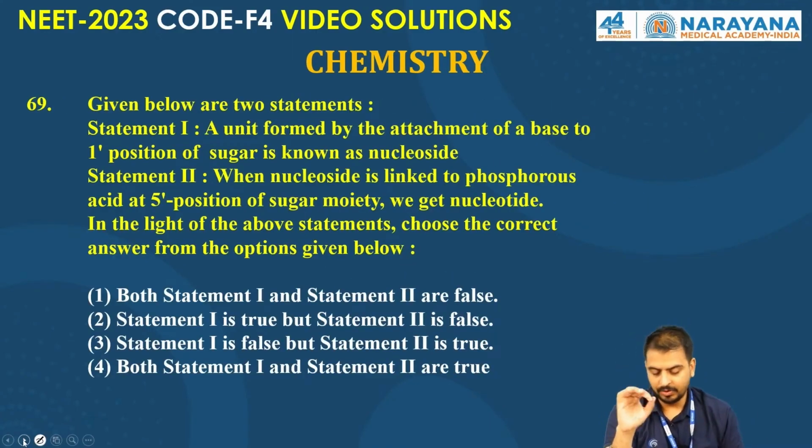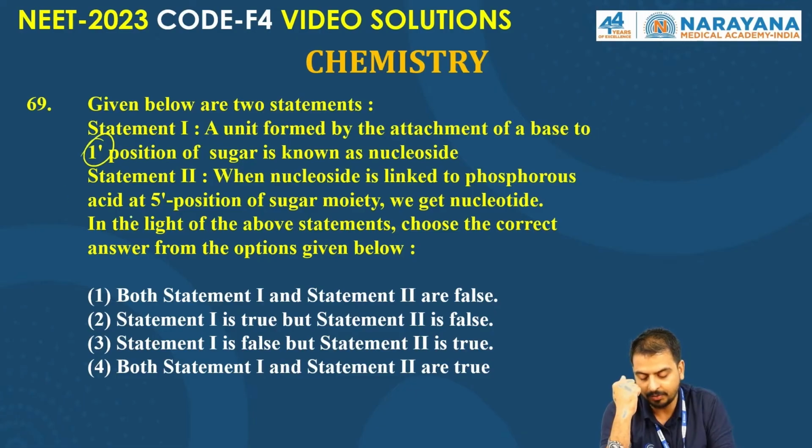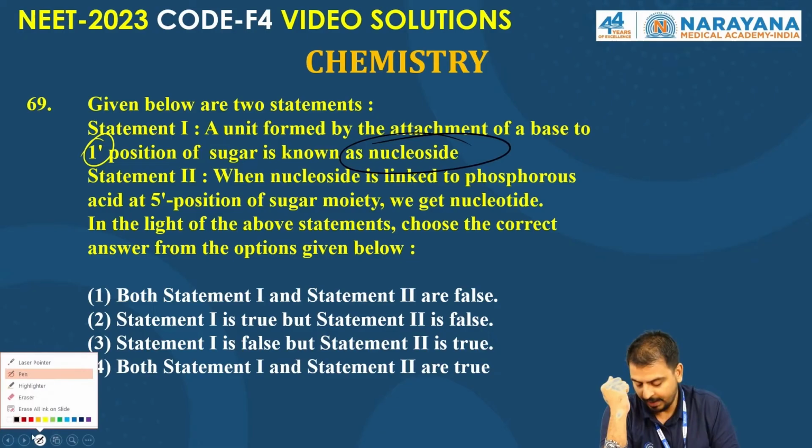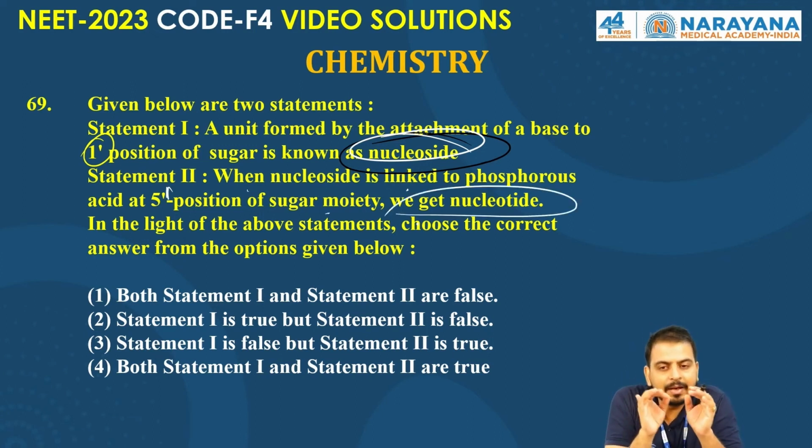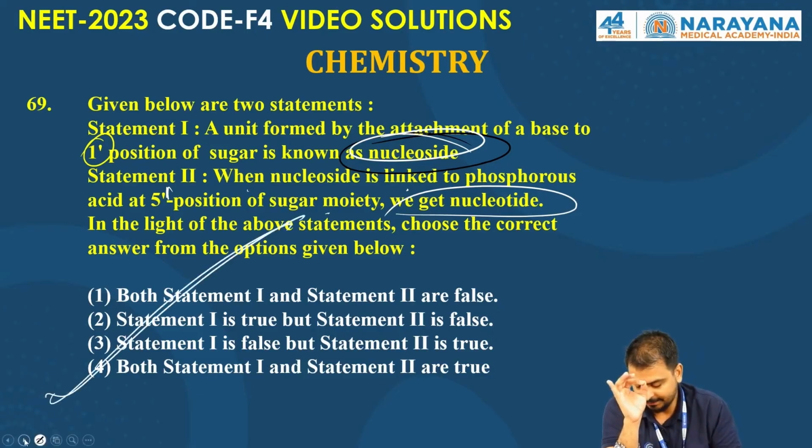Great. Let's move to question number 69. Given below are the two statements. Statements are given. You have to find out the correct answer. A unit formed by the attachment of a base to the 1' position of a sugar is known as a nucleoside. Absolutely right. When a nucleoside is linked to phosphoric acid at the 5' position of the sugar moiety, we get a nucleotide. Both statements are correct. This is a biomolecule question. Statement first and statement second both are true. Fourth is the right answer.